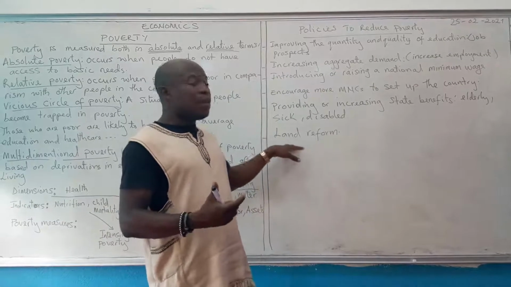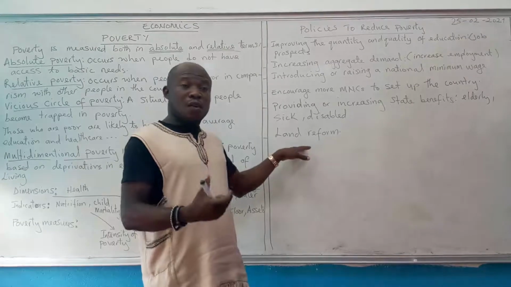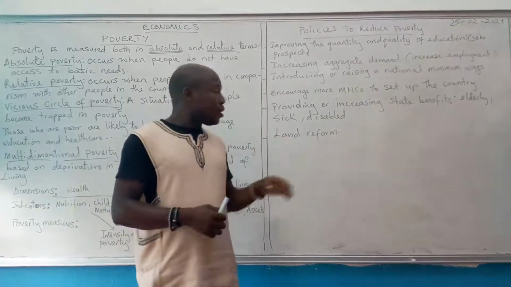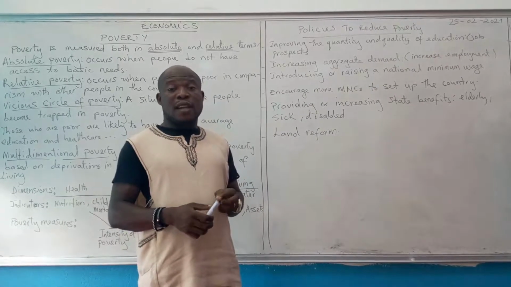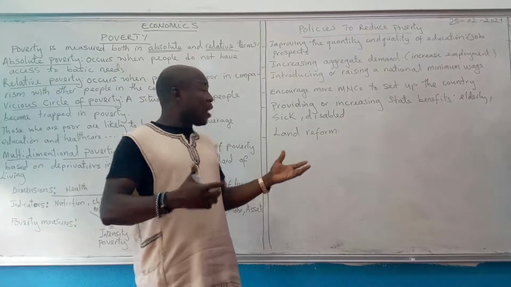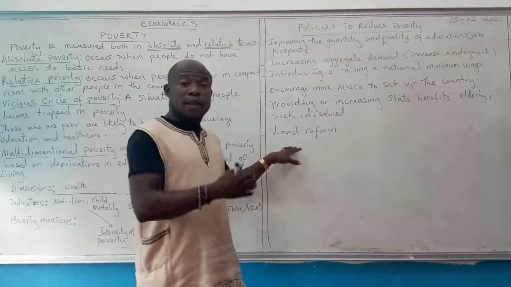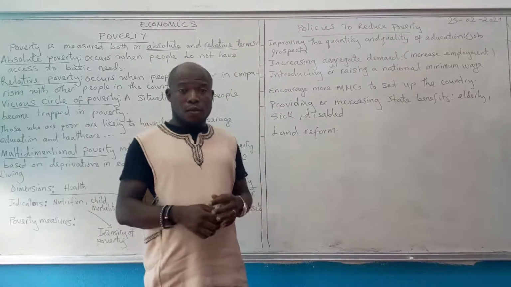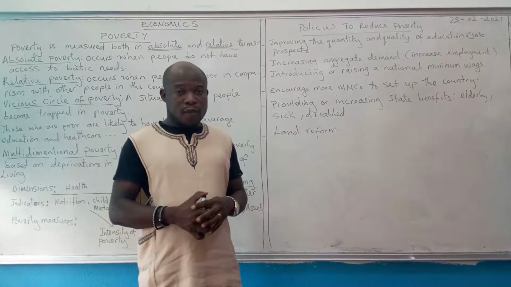Because when the land is owned only by the few and the rich, those who rent or lease the land might be reluctant to improve the fertility of the land, because they know that in the end they will leave it. So when there's ownership, they might be willing to improve the fertility of the land so they can do agriculture, which will alleviate their poverty.